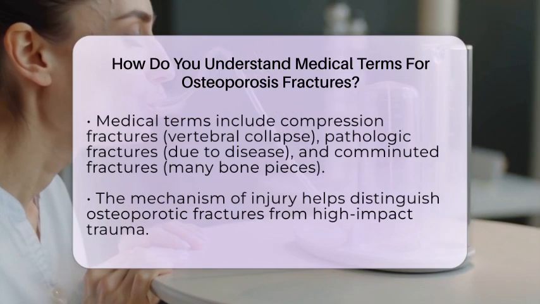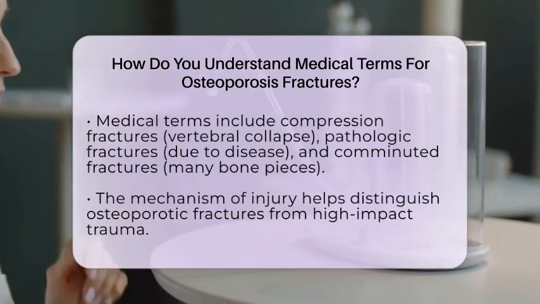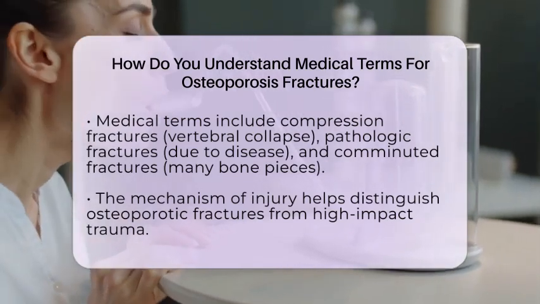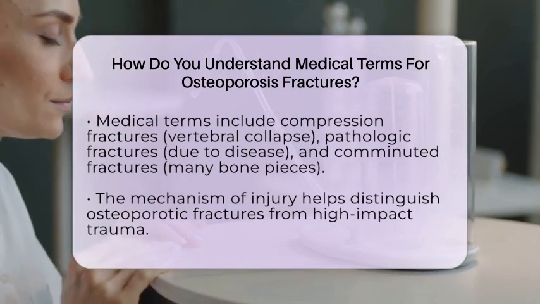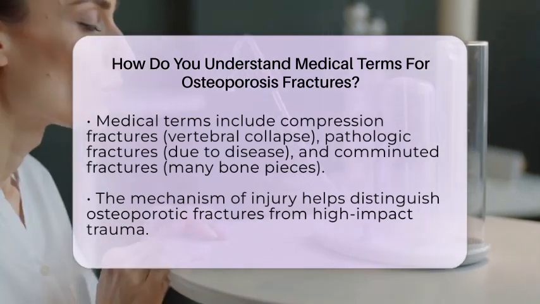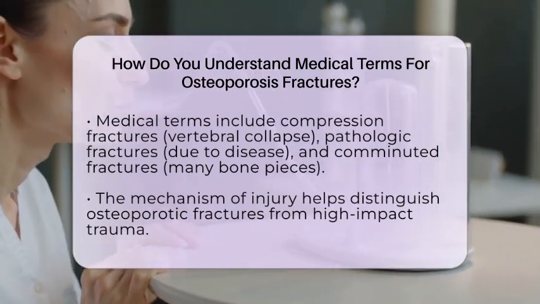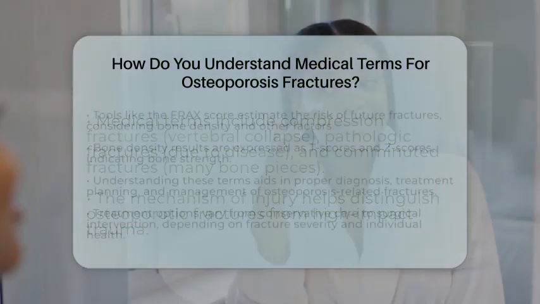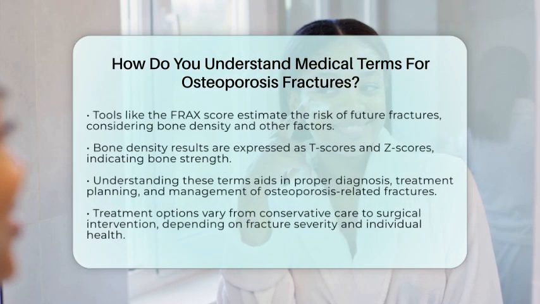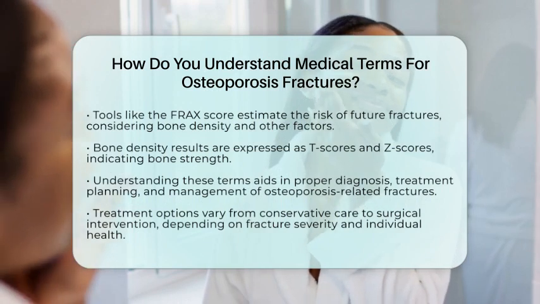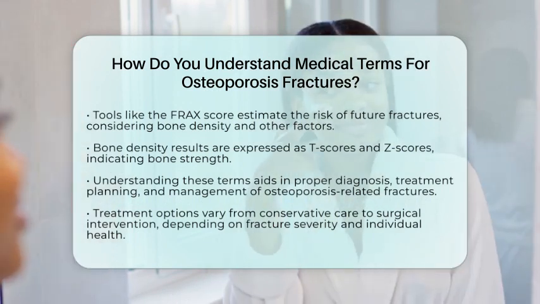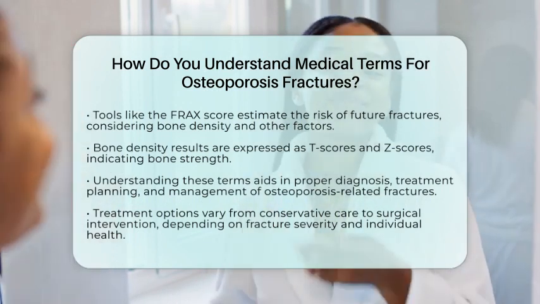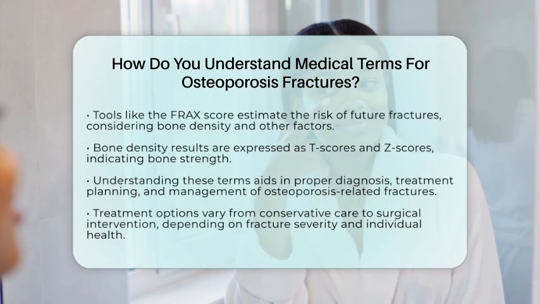To assess fracture risk, tools like the FRAX score are used. This score estimates the chance of having a major osteoporotic fracture in the next 10 years by considering bone mineral density, measured by DEXA scans, and other risk factors like age, gender, and medical history. Bone density results are given as T-scores and Z-scores, helping doctors determine how fragile your bones are and what treatment